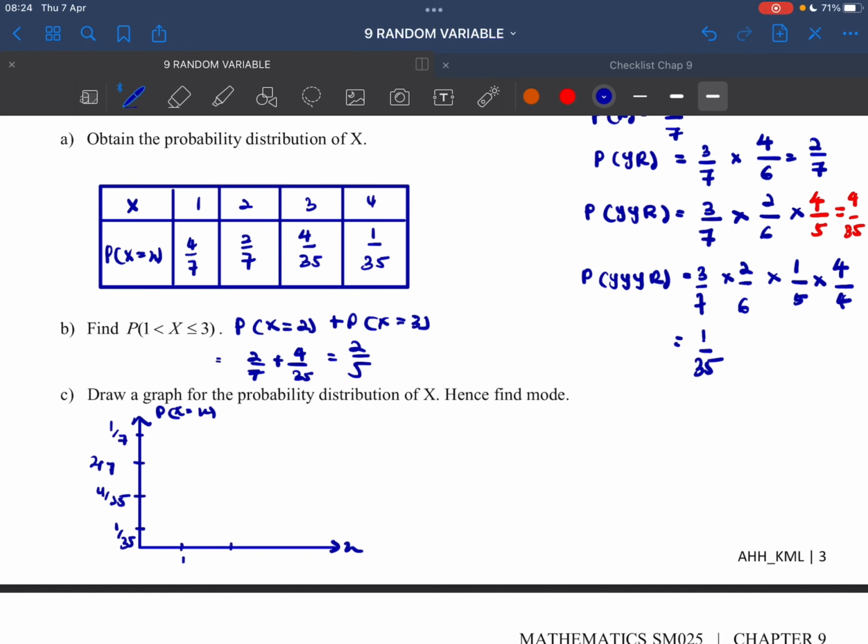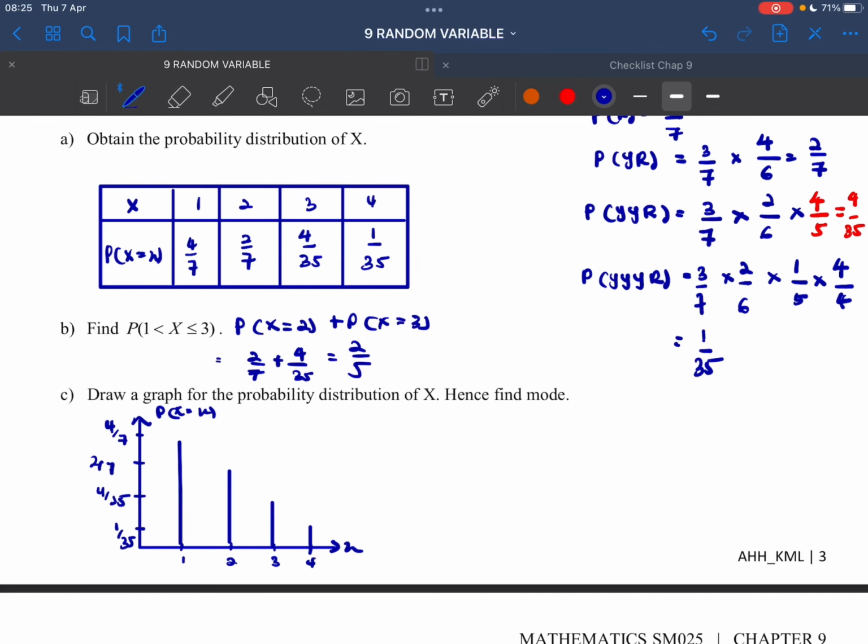Here we have 1, 2, 3, 4. Just draw your graph. X equals 1, P(X=x) is 4 over 7. Where is your 4 over 7? This one should be 4 over 7, so up until here. When X equals 2, P(X) is 2 over 7. When X equals 3, here. And the last one is here.